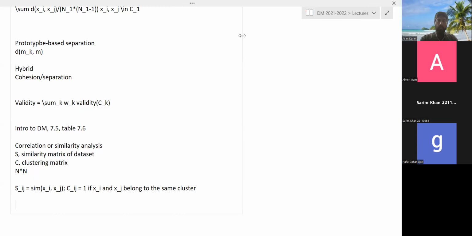So now you have two matrices, and you can compute the similarity or correlation between them. That will give you the fit between the similarity in the data, S, and the clustering you get, which tells you how good your clustering algorithm was. In correlation you can use anything. Usually this is a continuous value, so you can simply use the Pearson correlation coefficient. S is continuous, between 0 and 1, and C is usually binary 0 or 1.